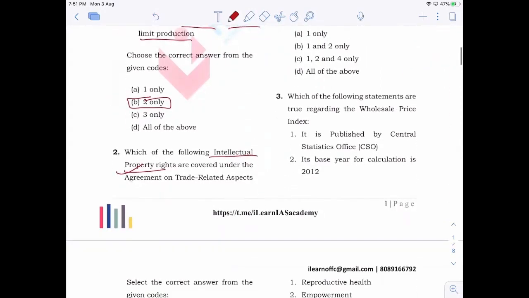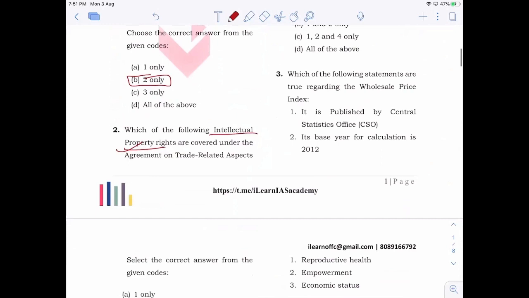Now, third one, which of the following statements are true regarding wholesale price index? It is published by CSO. Now, it is wrong.